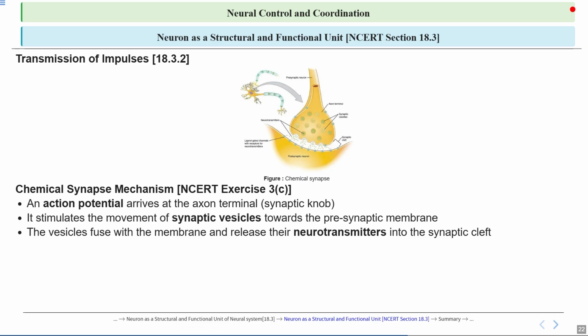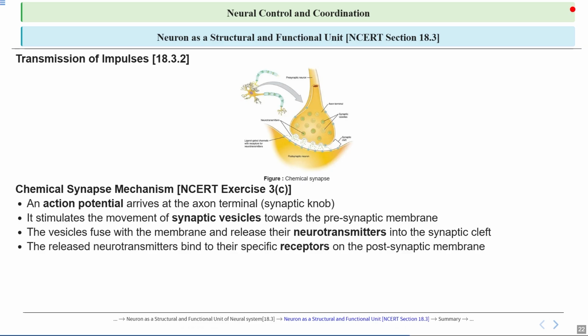Now, when a nerve impulse reaches the end of the neuron, the vesicles inside the axon terminal fuse with the cell membrane, releasing neurotransmitters into the synaptic cleft, which is the small gap between the neurons. This allows the signal to pass from one neuron to another by binding these neurotransmitters to receptors on the next neuron, continuing the communication process in the nervous system.